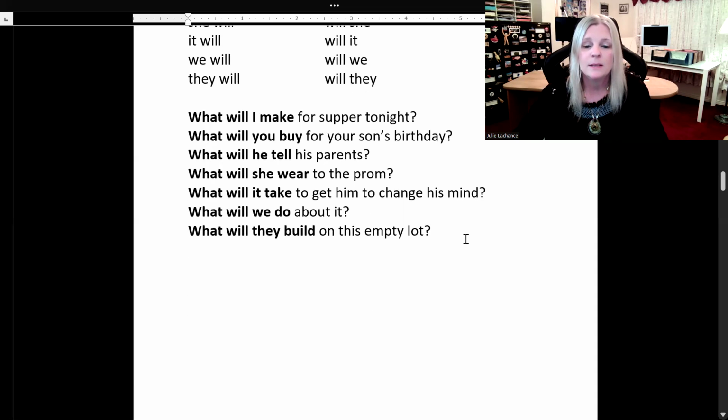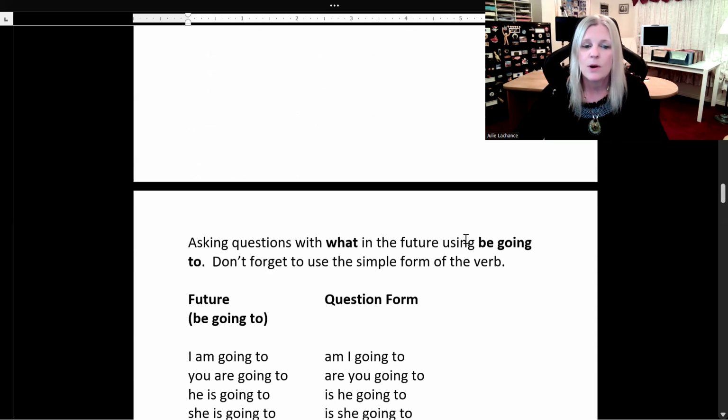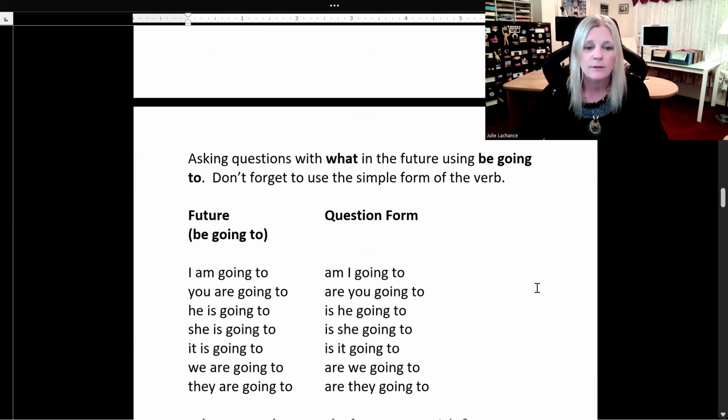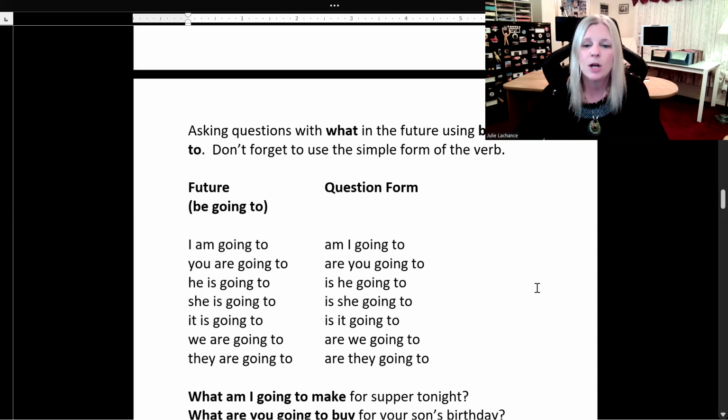What will they build on this empty lot? Now we're going to look at asking questions with what in the future using be going to, and don't forget to use the simple form of the verb. So be going to in the future: I am going to, switch it around. Am I going to, form the question form.